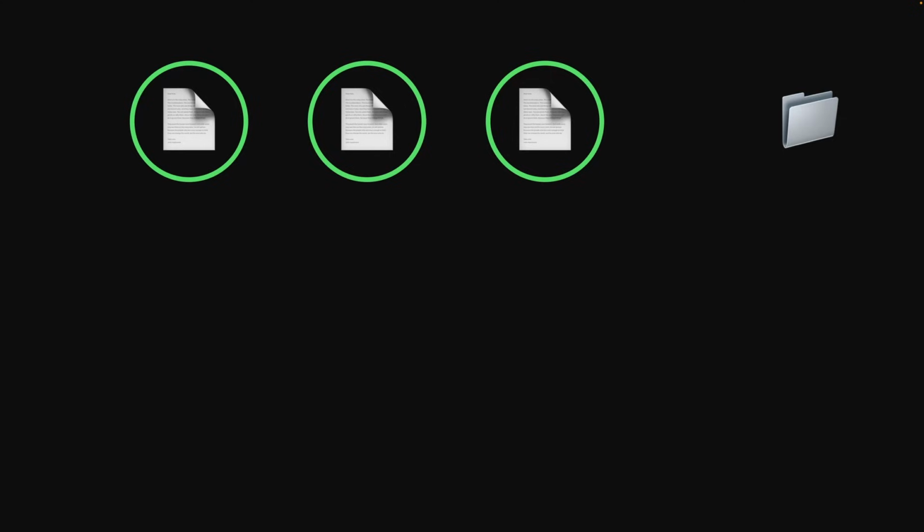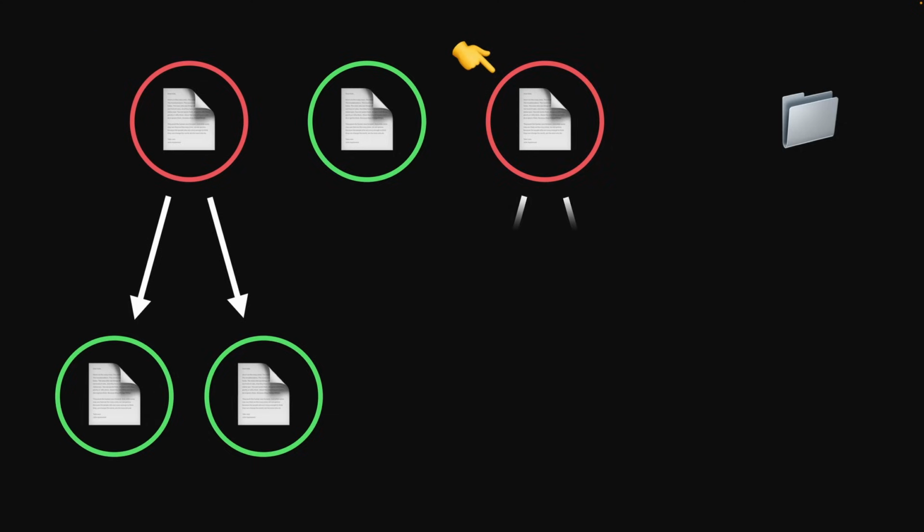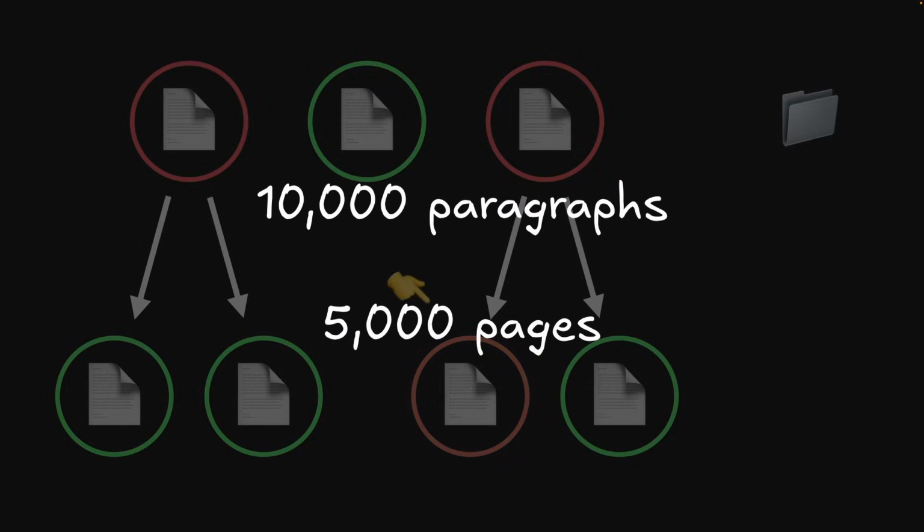My crawler worked like this. It started with a list of the top pages on Wikipedia. I then pick one at random, scrape 2 paragraphs from it, and then get the links to 2 of its children, and add those to the list of pages to scrape. Then you can just repeat this process until we have enough data. I stopped at 10,000 different paragraphs across 5,000 different Wikipedia pages.